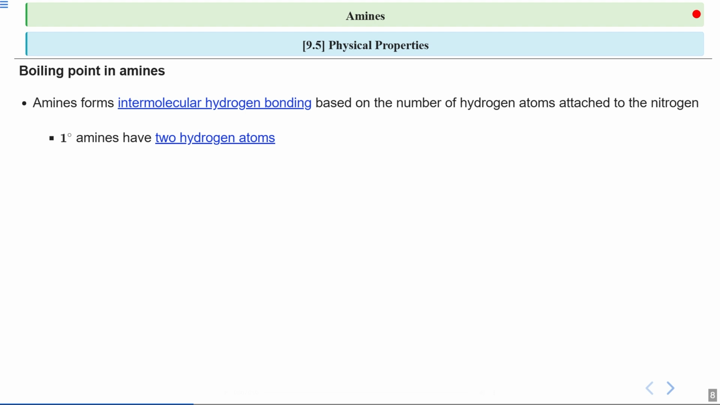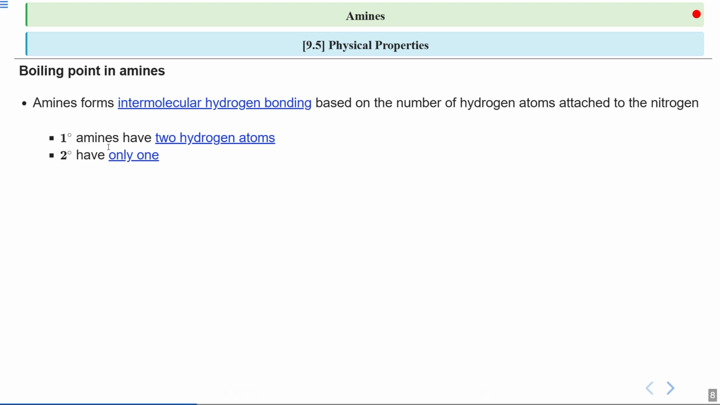If we talk about primary amine, we know in primary amine we have 2 hydrogen atoms attached to nitrogen. This allows them to form more hydrogen bonds with neighboring molecules. And as a result, what happens? It increases their boiling points. So I can say more hydrogen bonding means stronger attraction between molecules.